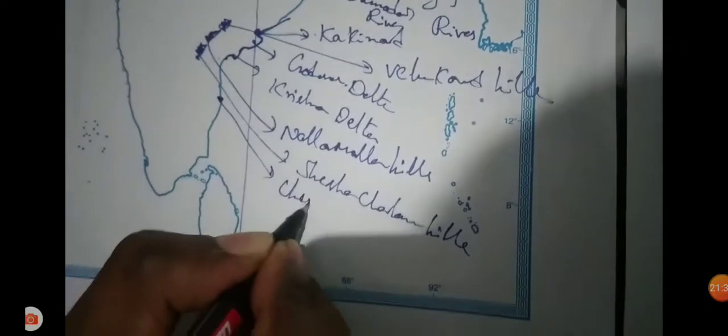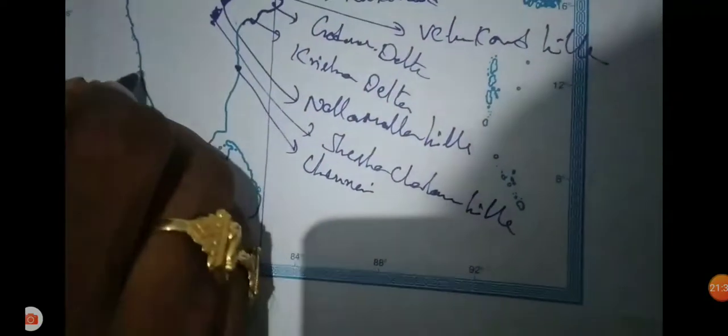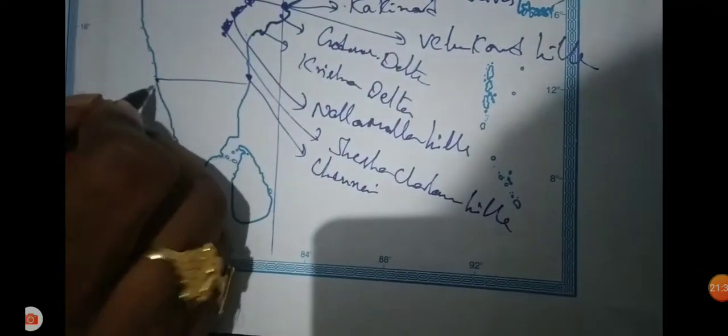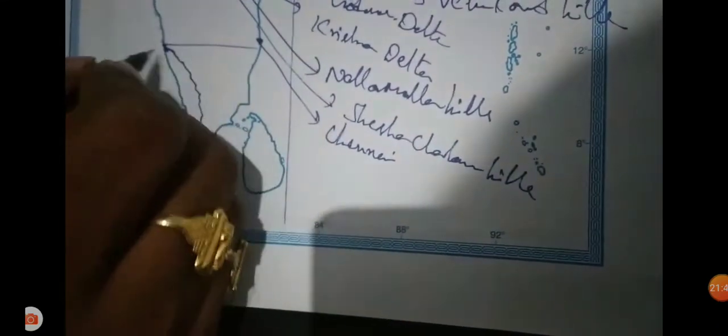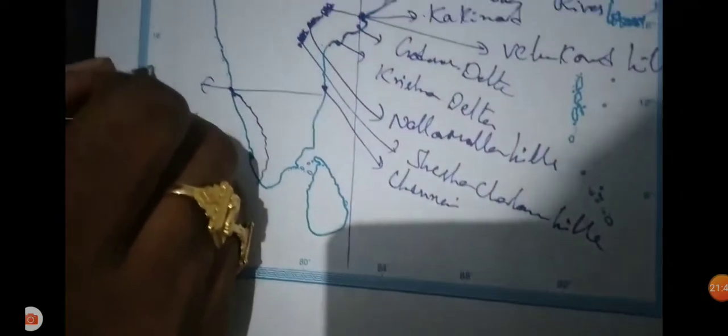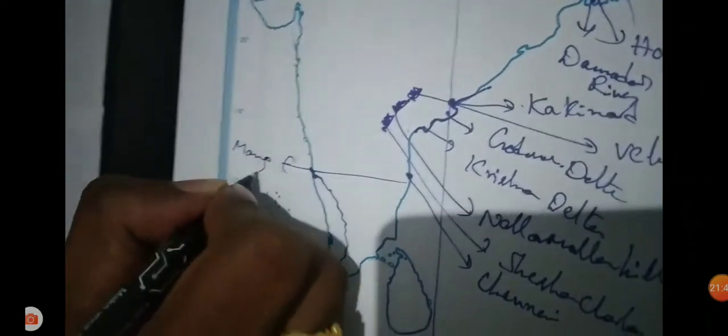This is Chennai, the capital. Divided by a straight line, we have identified Kerala, and Mangalore.